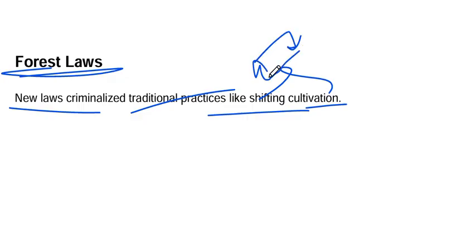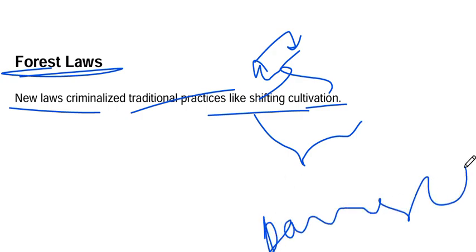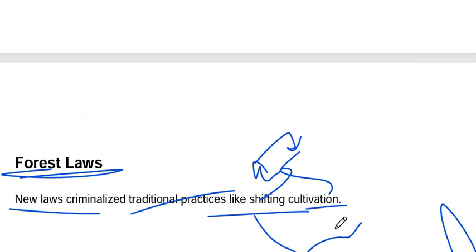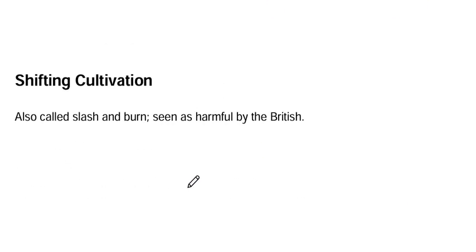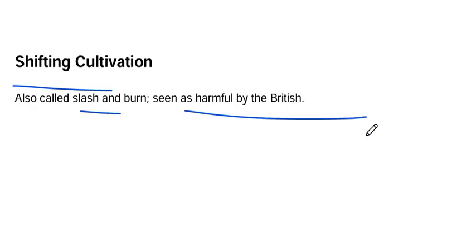I want you to know it, so pause the video and comment it down below. If you don't know what shifting cultivation is, I separately made a video about it, children. Slash and burn was seen as harmful by the British.